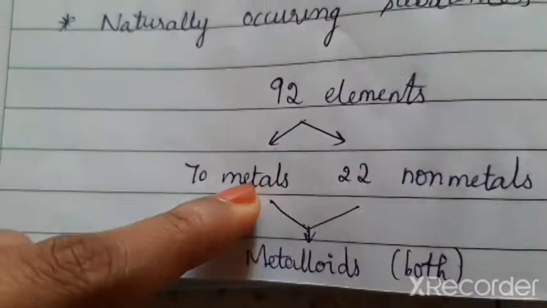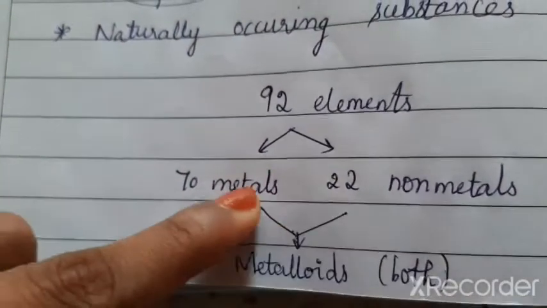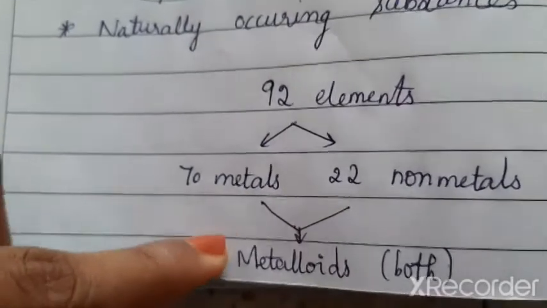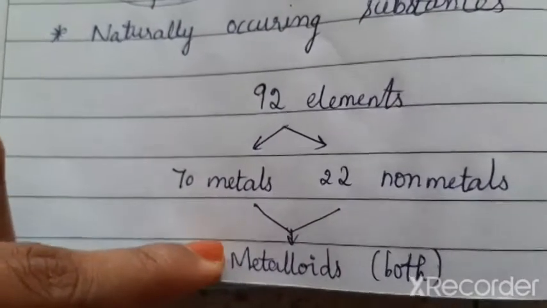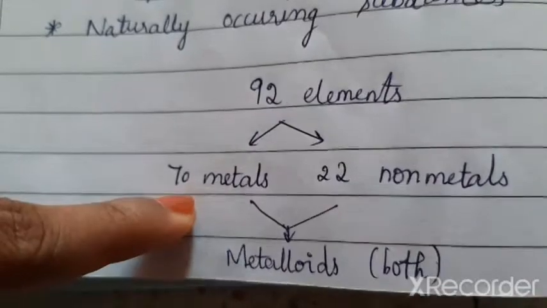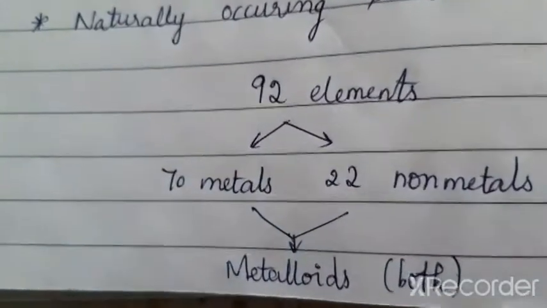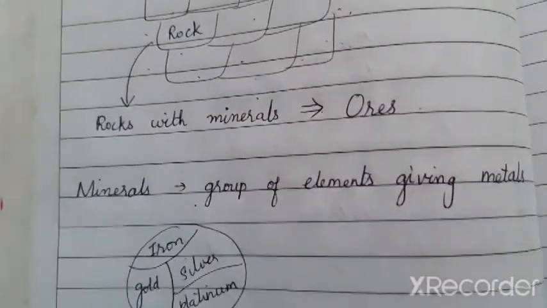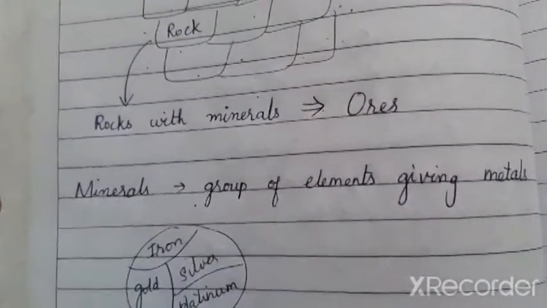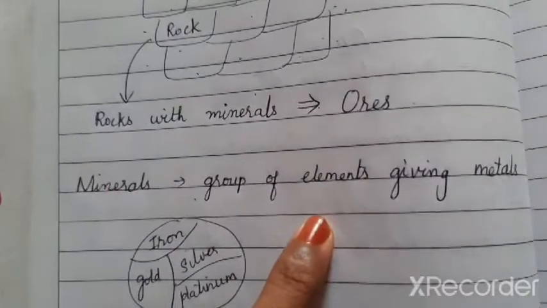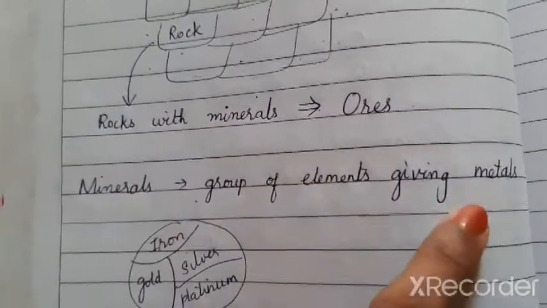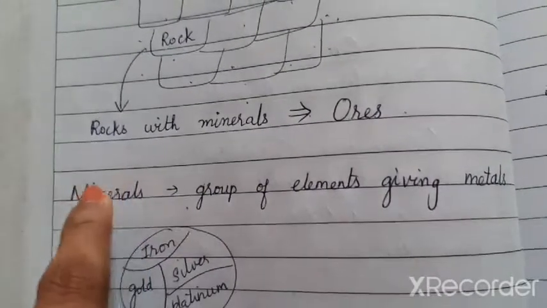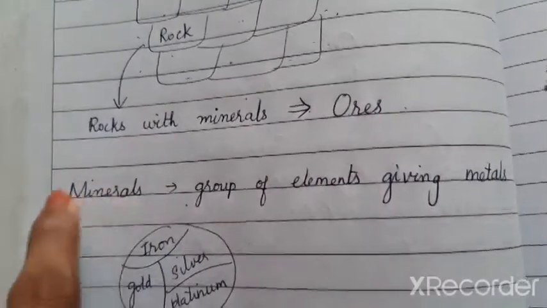And in these there is an intermediate called metalloids, which show the properties of both metals and non-metals. If you look here, we do not get the metals directly from the rock. The metals are all present underground in the form of minerals.